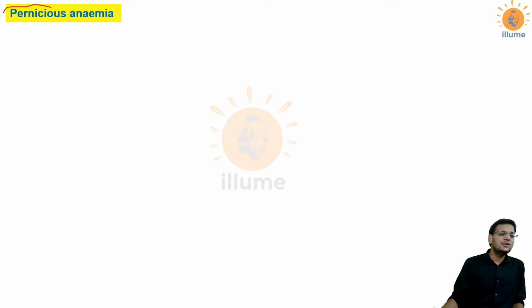Now next is pernicious anemia. Pernicious is a word which means gradually harmful, something which produces gradual harm. And anemia, emia, this is a suffix. Whenever it is used, that would be associated with something in blood. That means anemia is a reduction of hemoglobin or RBCs.